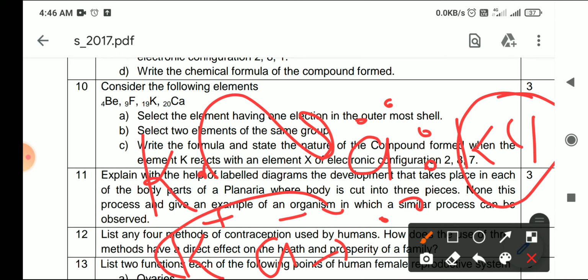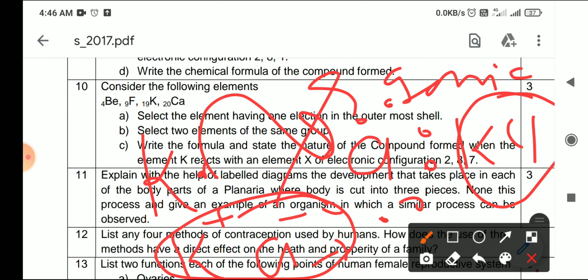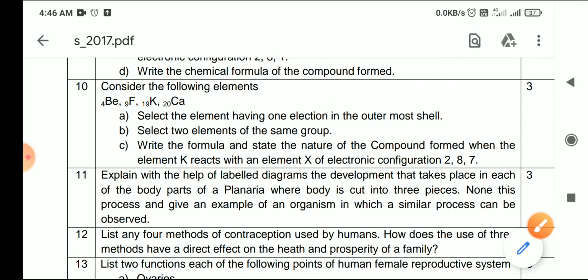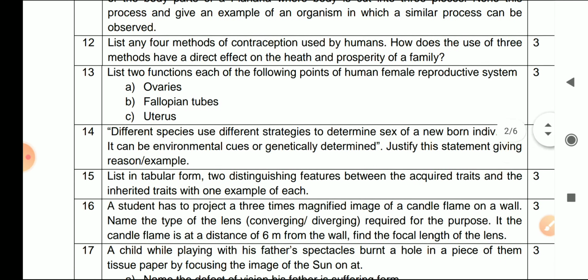And which kind of bonding will it be? It will be an ionic bond. ठीक है. This is an ionic bond. Now come to the next question, which is related to chemistry.